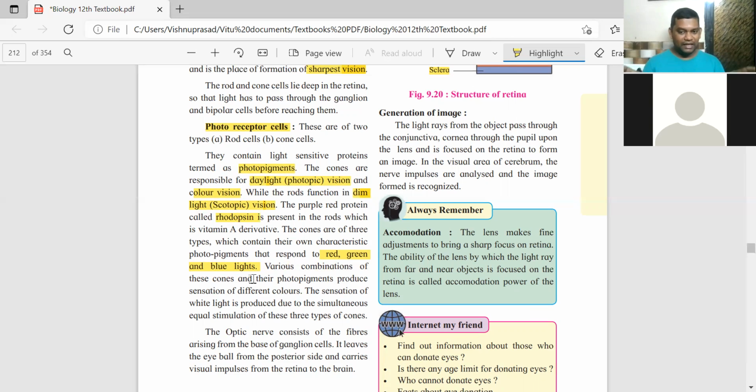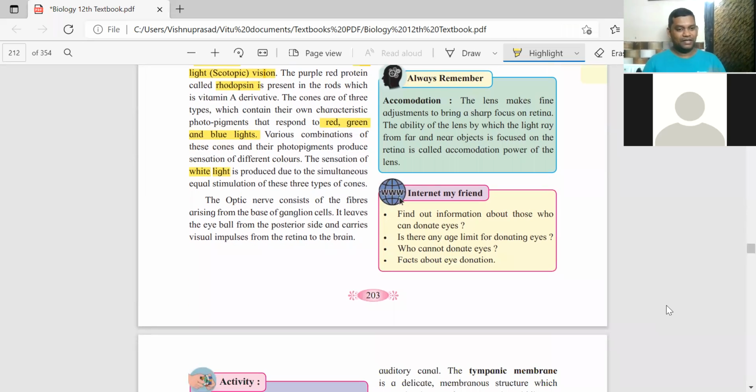Three types of cone cells, they are stimulated properly, equally. We can perceive it as white light. White light technically is a combination of 7 colors. With your rainbow के 7 colors पता है ना? Violet, indigo, blue, green, yellow, orange, red. 7 colors मिलाकर white light होता है. We call it spectrum.